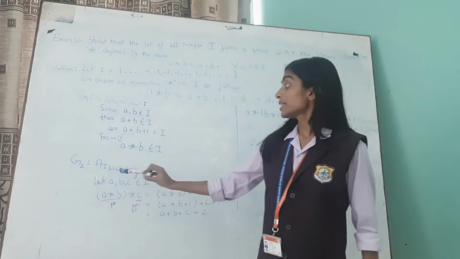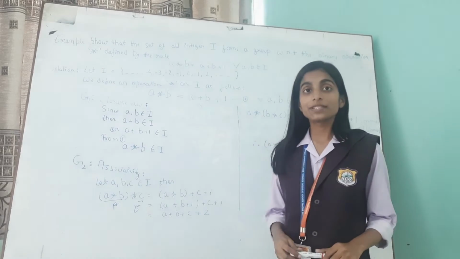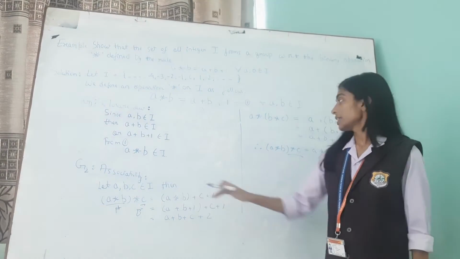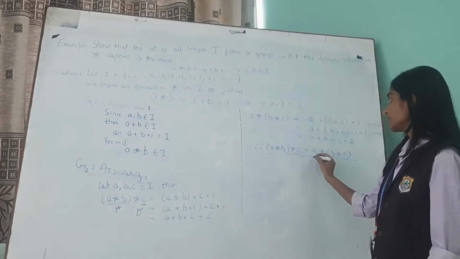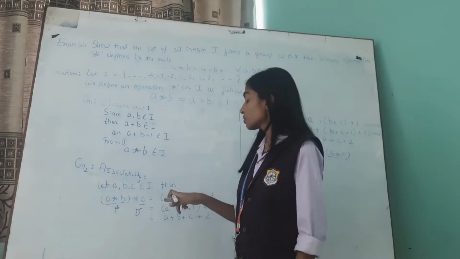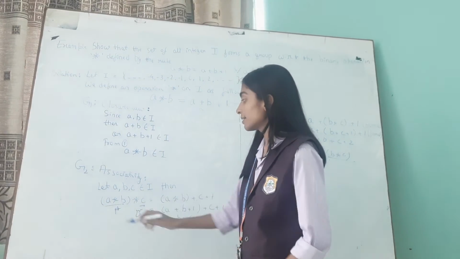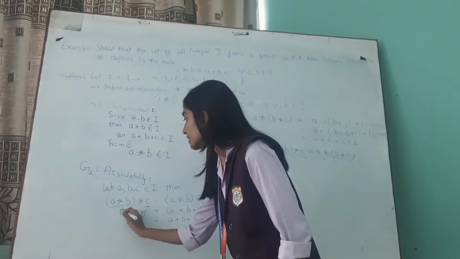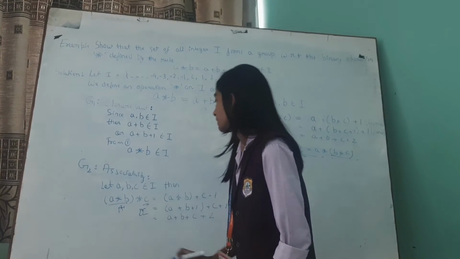The second postulate is associativity. Let A, B, C be the 3 elements of I, then the condition for associativity is (A star B) star C is equal to A star (B star C). So first we will show the left hand side, that is (A star B) star C. We will take A star B as the first element and C as the second element.